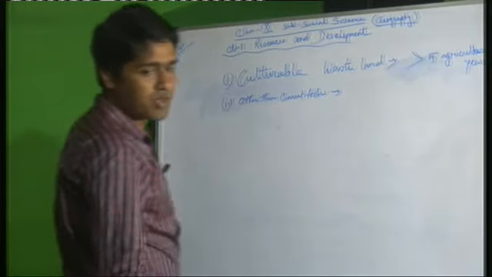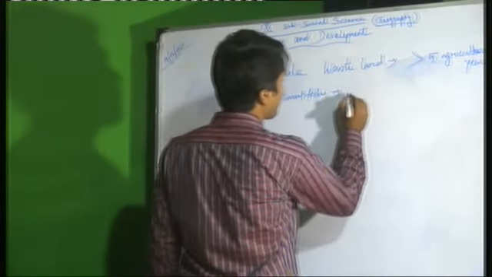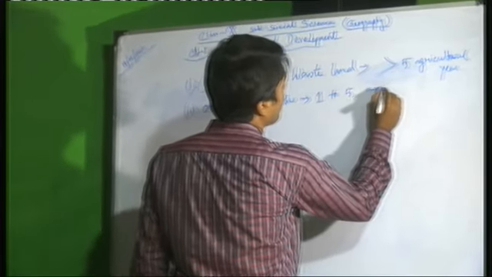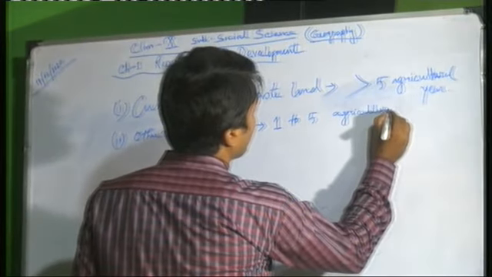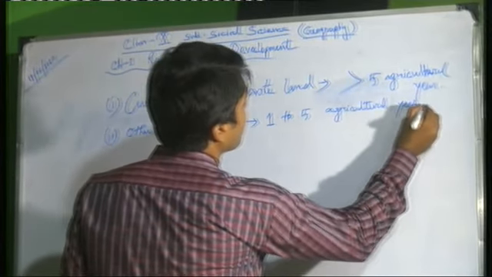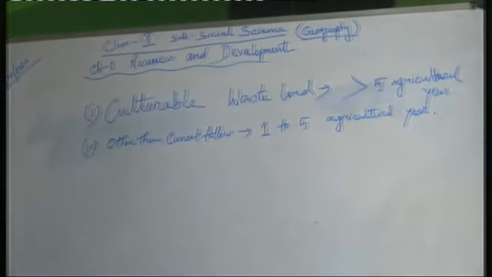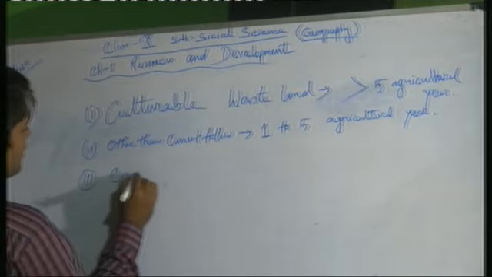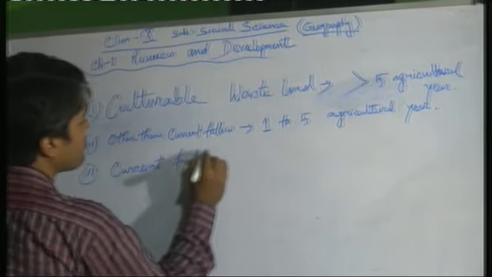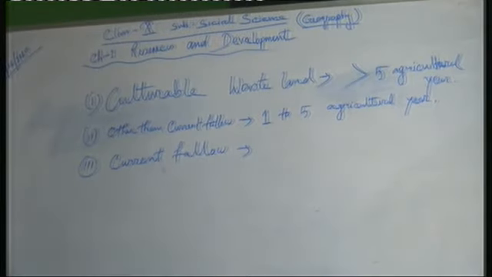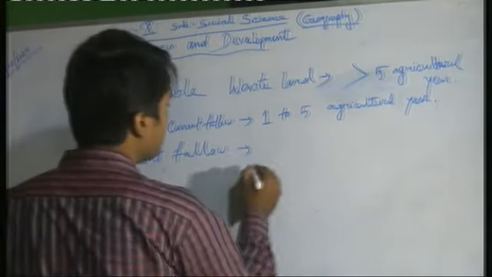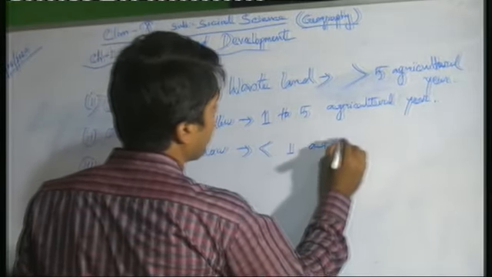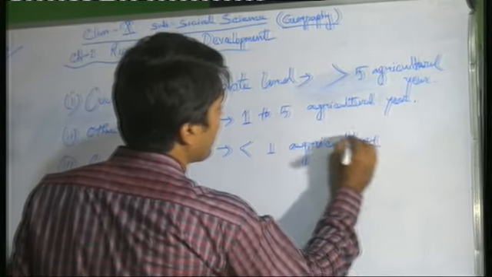Other than current fallow, the land which is not used for 1 to 5 agricultural years. And the last one is current fallow. The land which is not used for less than 1 agricultural year.